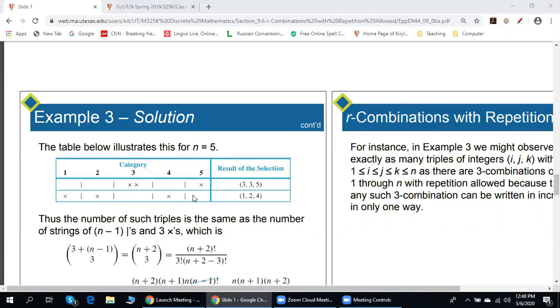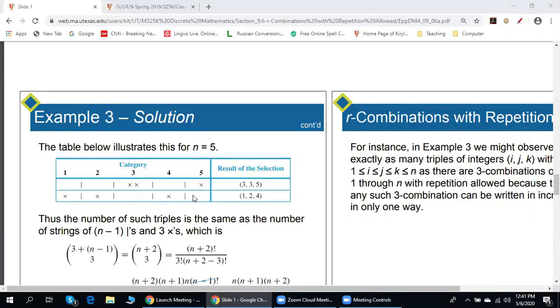Now, how many strings with 3 crosses and 4 bars do we have? It would be 7 choose 3. Why 7 choose 3? Because it's the number of combinations of bars and crosses of 7 bars and crosses where there has to be 4 bars and 3 crosses.